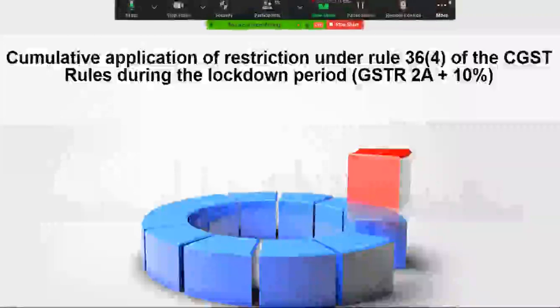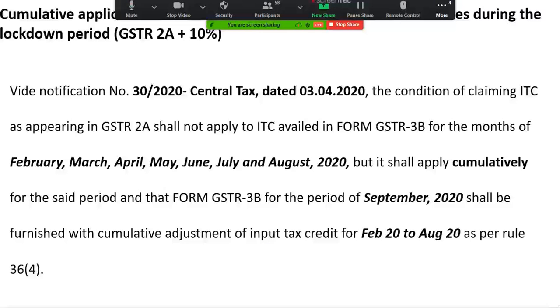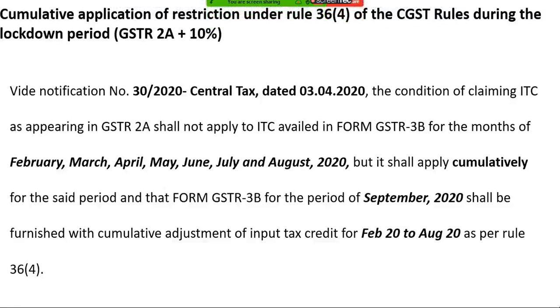Now friends, this is very interesting. Your cumulative application of 36(4). So we all know what is 36(4). Earlier the department said you can claim input credit as per your books, but provided your supplier is filing GSTR 1 by September 2020 or whatever date it is. Then there was a notification somewhere around October which said that you cannot claim your ITC in excess of 20% which is appearing in your GSTR 2A or as per books, whichever is lower.